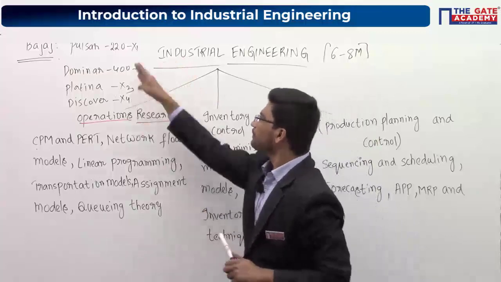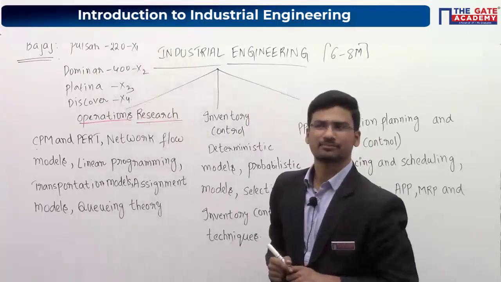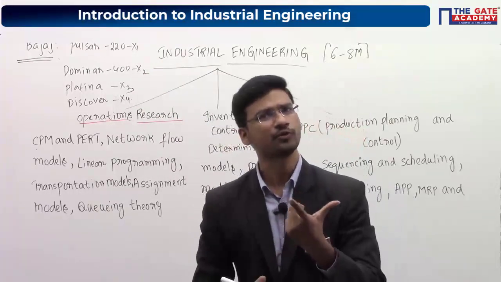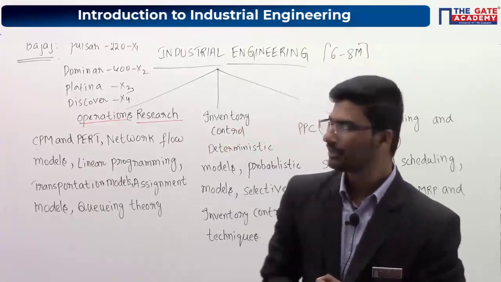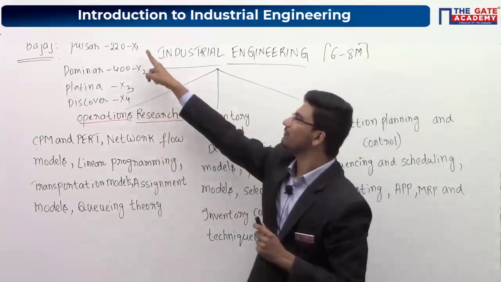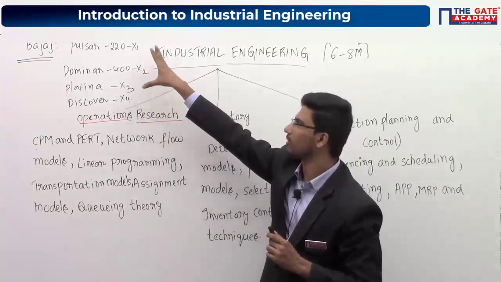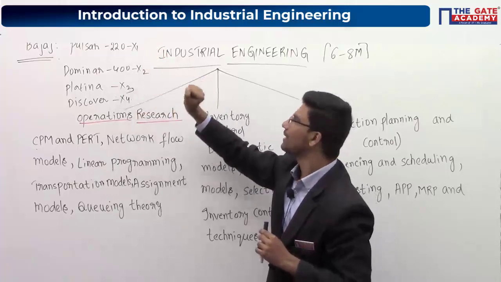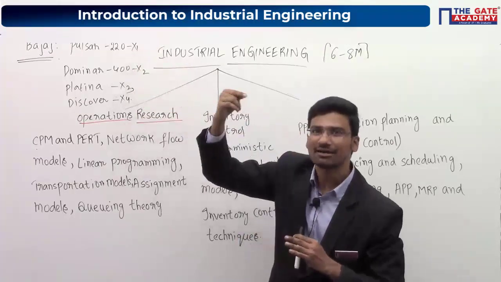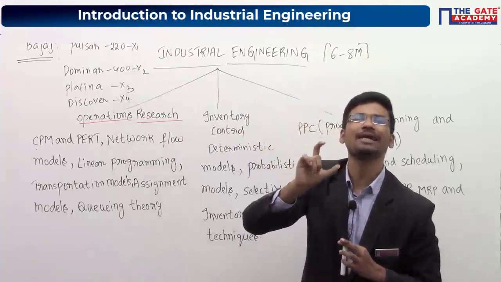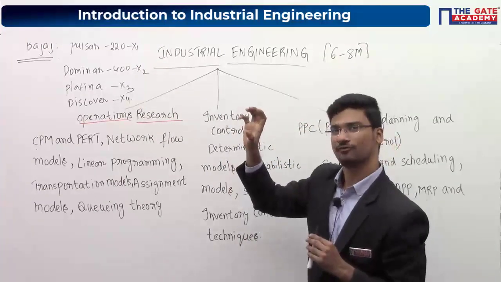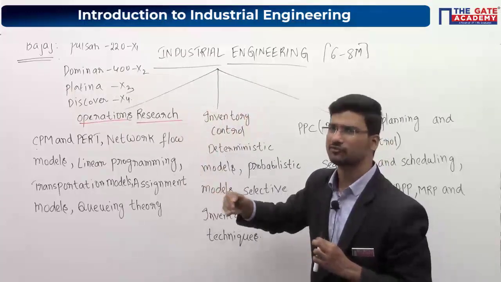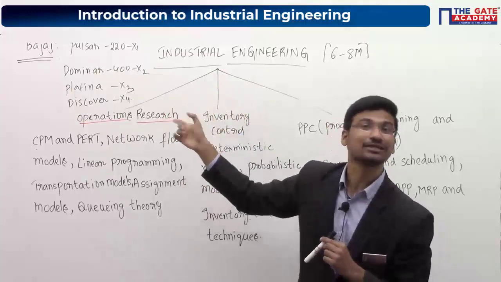Now how to decide this number of bikes? For any manufacturing industry, the main aim will be to maximize their profits. They have to decide these variables, the number of units X1, X2, X3, X4, which we can call variables. They have to decide these variables in such a way that their total profit is maximum. For this problem we are talking about optimization of profits, in the sense of maximization of the profit.